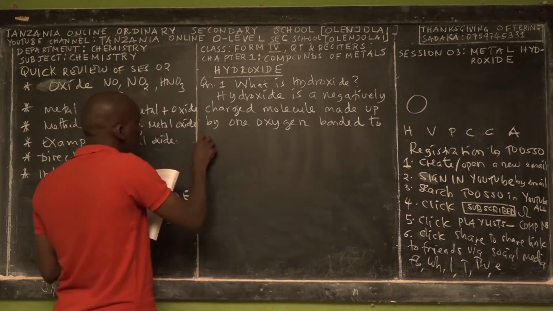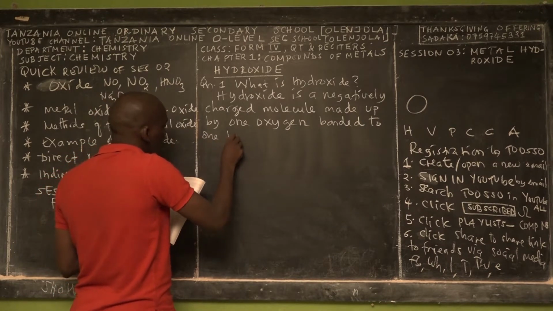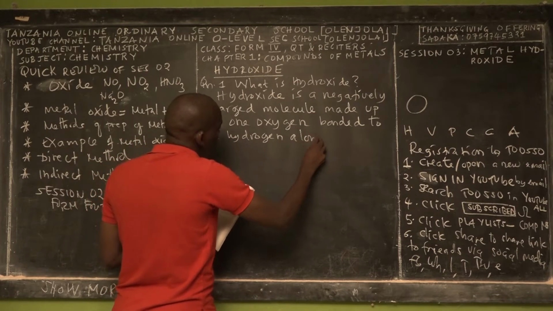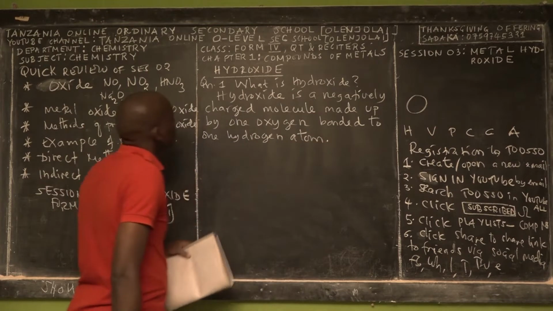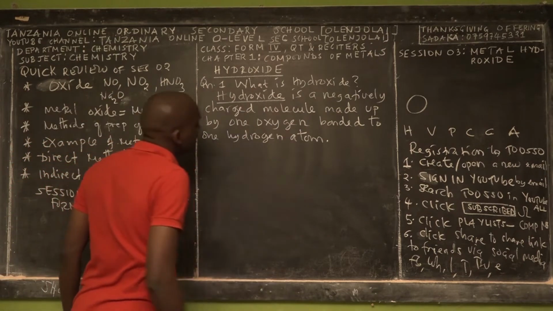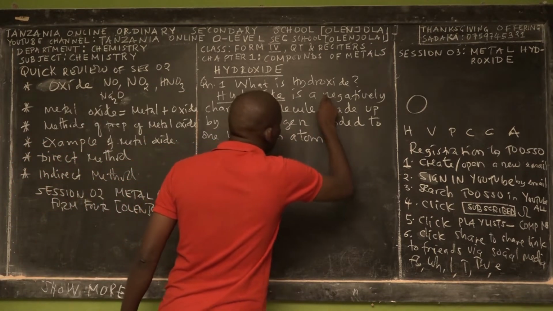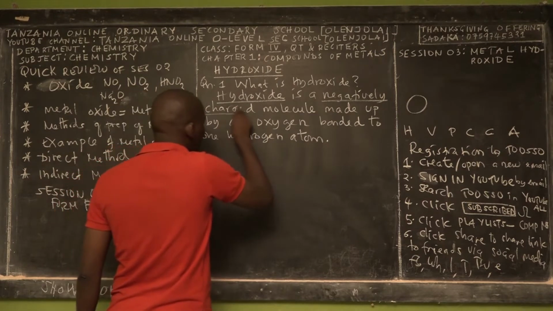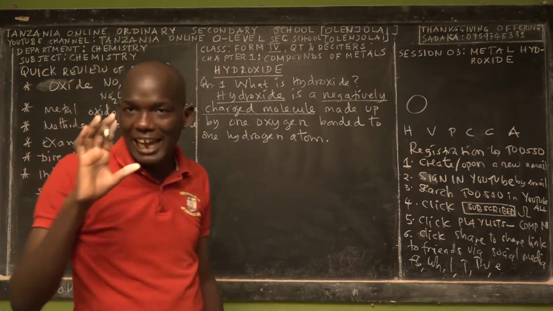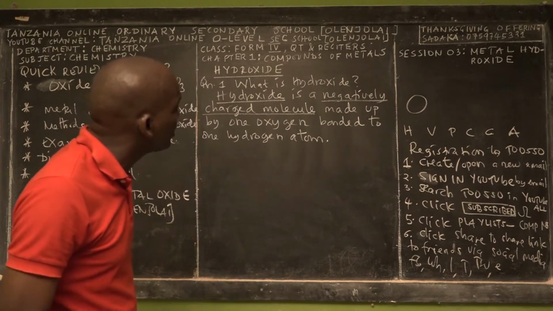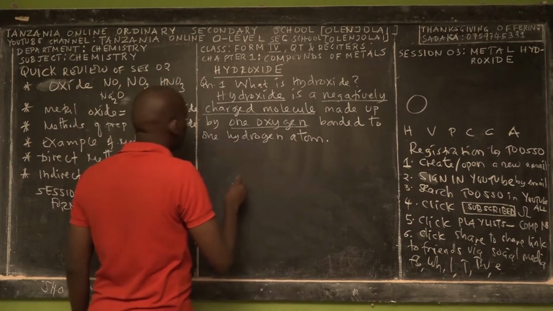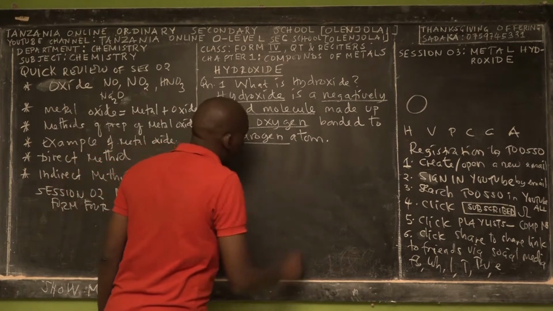So the word hydroxide, this is a negatively charged molecule. First of all, it's a molecule, it's not an atom. It's a negatively charged molecule made up of one oxygen bonded to one hydrogen atom.